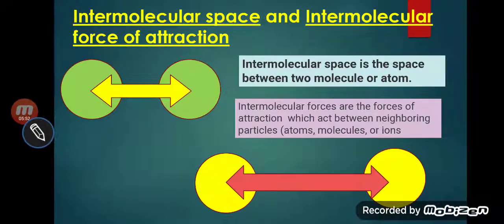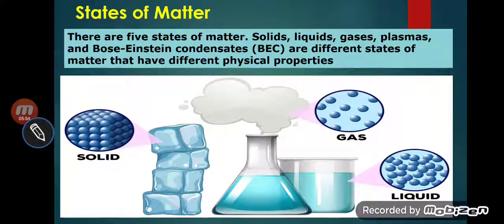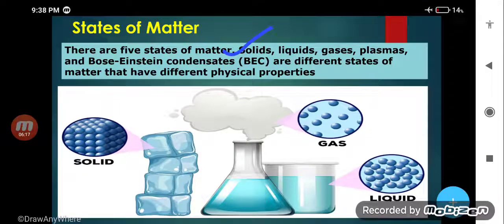Now, states of matter. We'll talk about states of matter. There are 5 states of matter: solid, liquid, gas, plasma, and Bose-Einstein condensate. So there are 5 states. But in your class, we have to talk about only 3 states. Which ones are those? Solid, liquid, and gas. But just keep it in your mind, there are 5 states of matter.